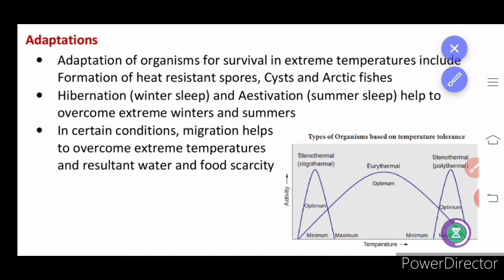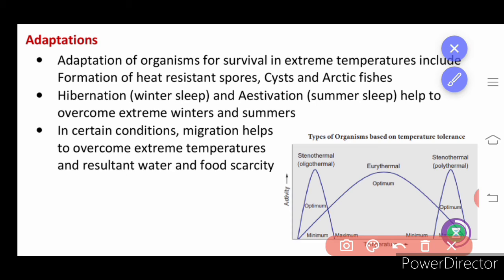Now we will learn about adaptation of the organisms for survival in extreme temperature. Extreme temperature is very high temperature and very low temperature. Heat resistant spores are produced. Cysts are also a dormant, seed-like form. Then there are Arctic fishes, which are able to withstand the colder conditions.